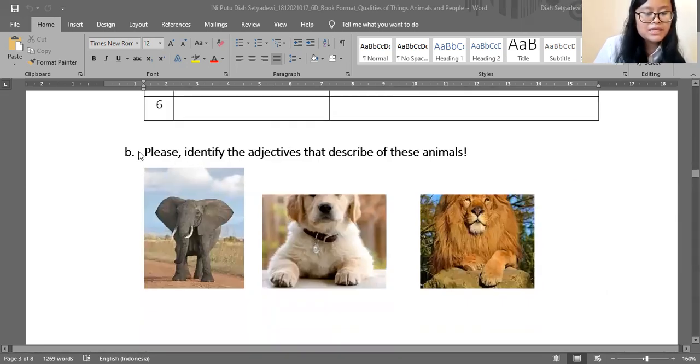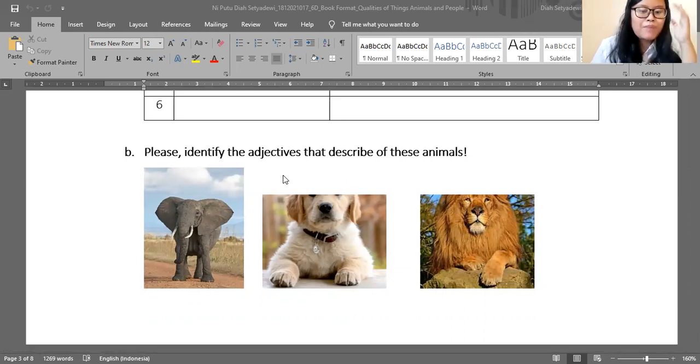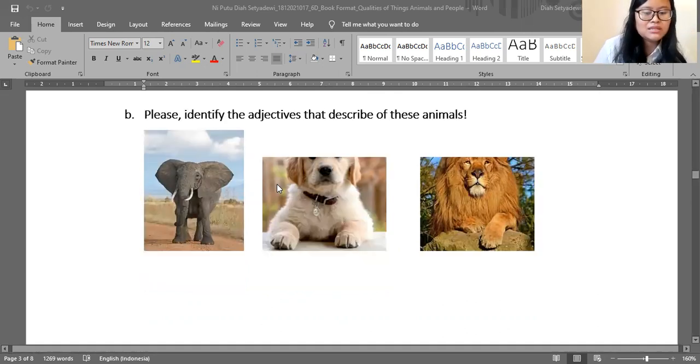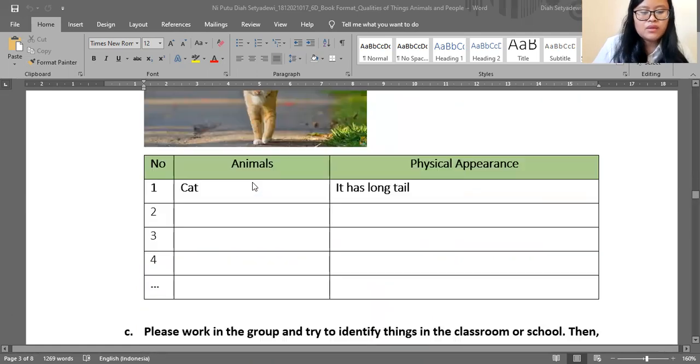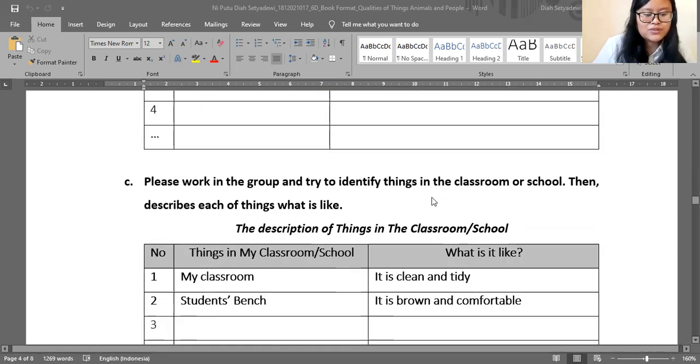Next, in part B, identify the adjectives that describe these animals. By giving the exercise to identify the adjectives that describe these animals, students are able to learn some vocabulary about adjectives that describe animals. So this exercise will help students learn some vocabulary about adjectives. Here, I've also provided them with the table and an example, which is a cat. The physical appearance is it has a long tail, etc.